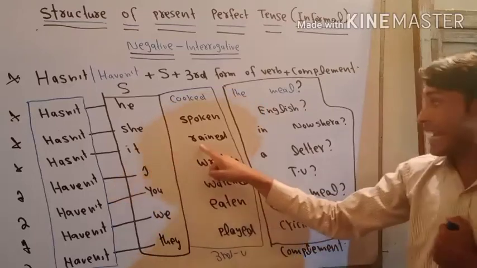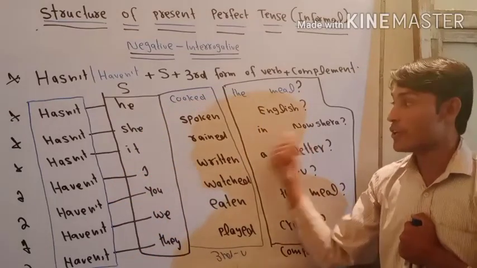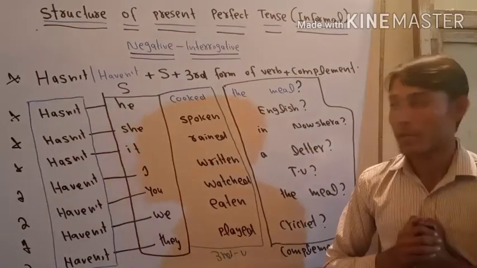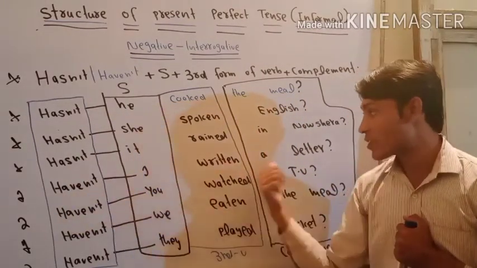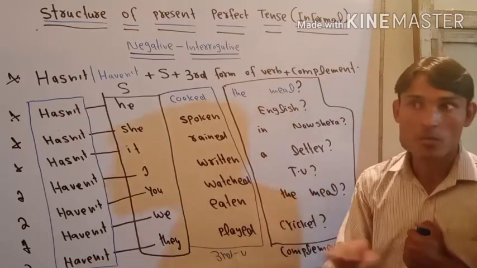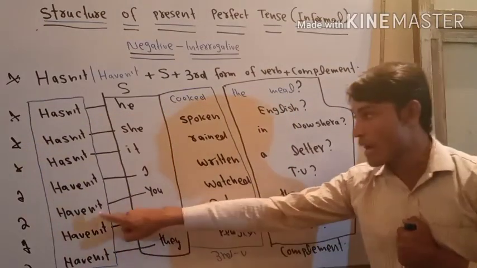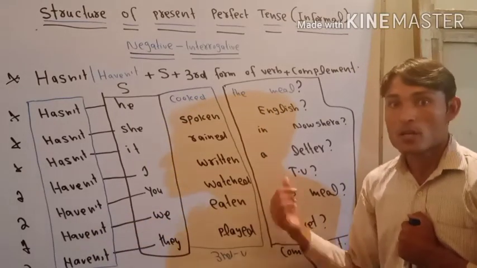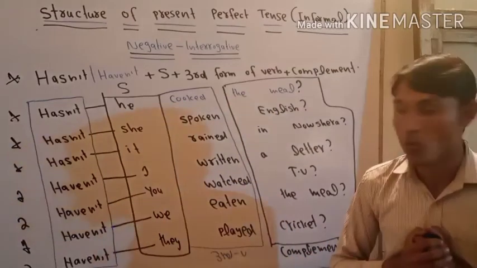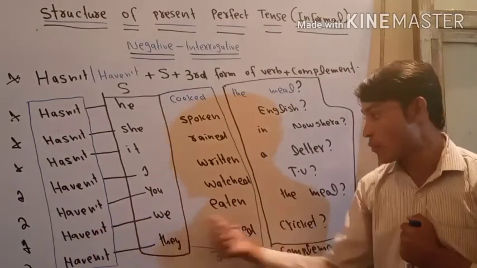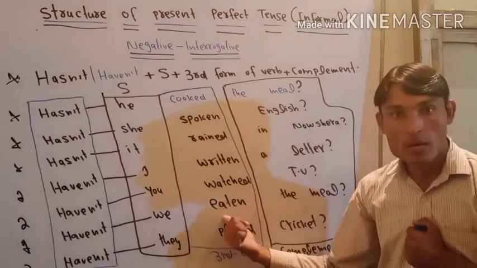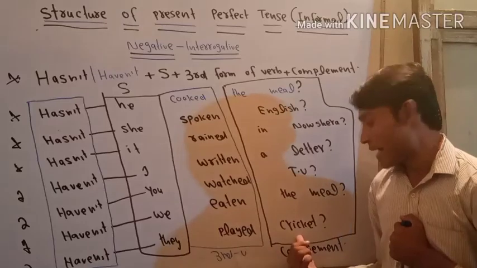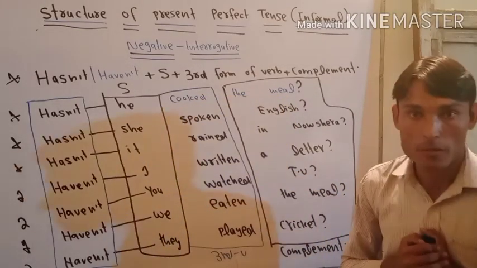Hasn't it rained in Nowshera? Rained is the past participle form of rain. Next one is, haven't I written a letter? Written is the past participle form of write. Next, haven't you watched TV? Watched is the past participle form of watch. Next, haven't we eaten the meal? Eaten is the past participle form of eat. And the last one, haven't they played cricket? Played is the past participle form of play.